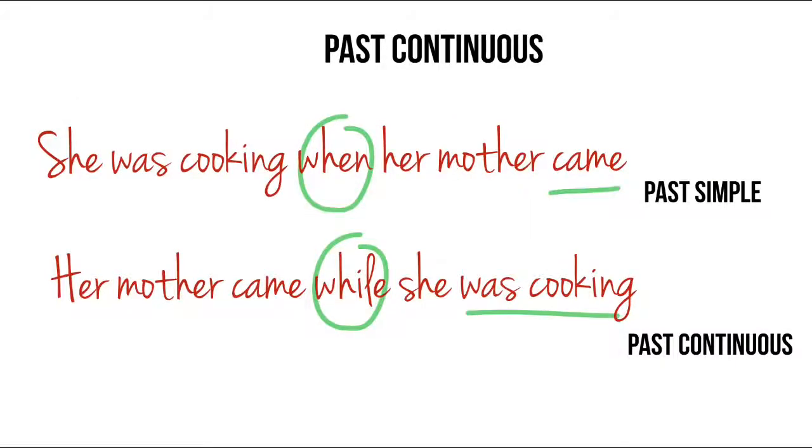By the way, when a clause is introduced with when, past simple is more common. For example, she was cooking when her mother came. But when a clause is introduced with the help of while, then we use past continuous. Her mother came while she was cooking.